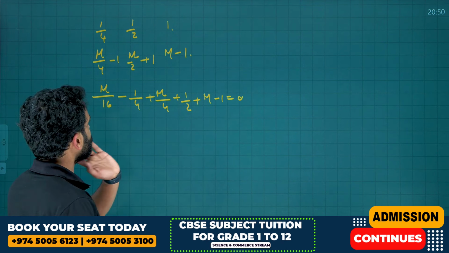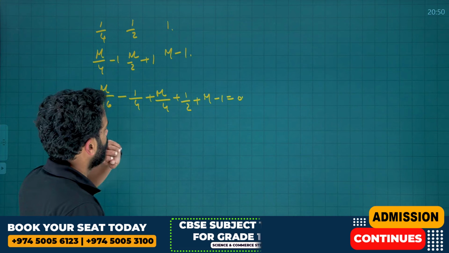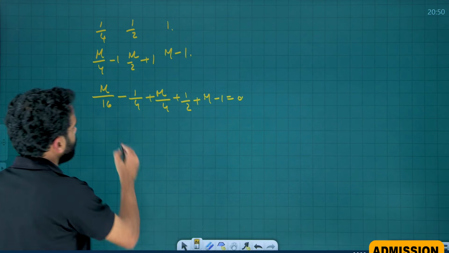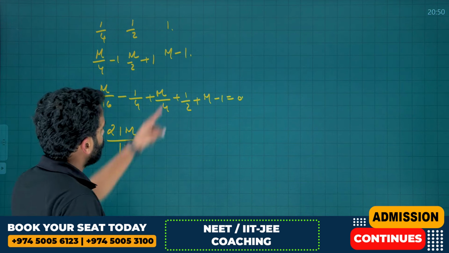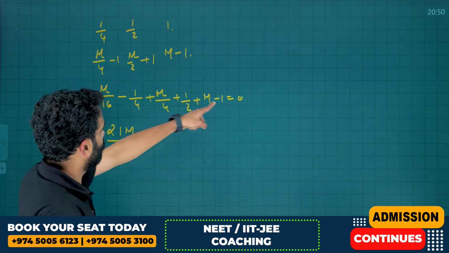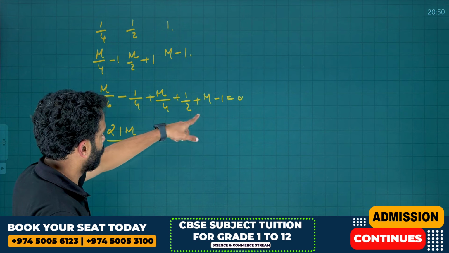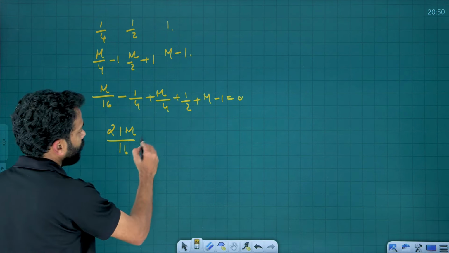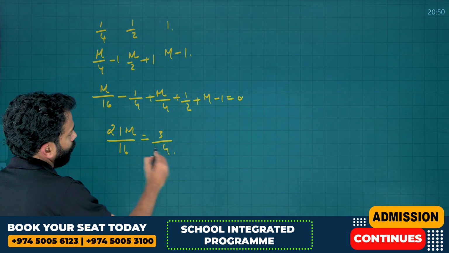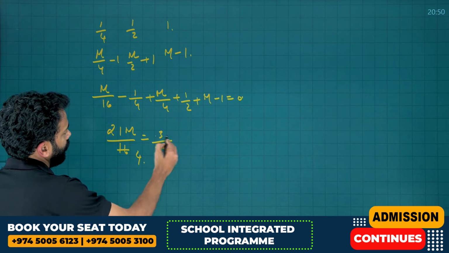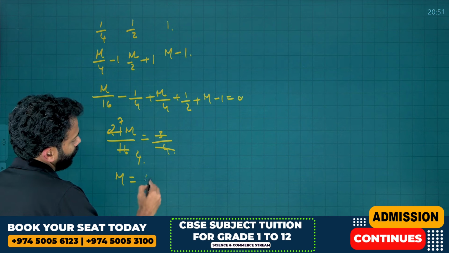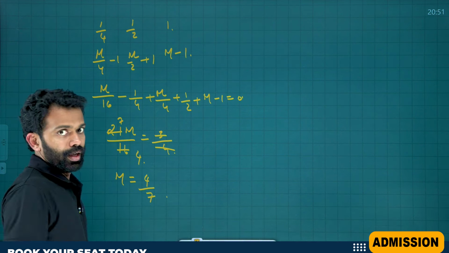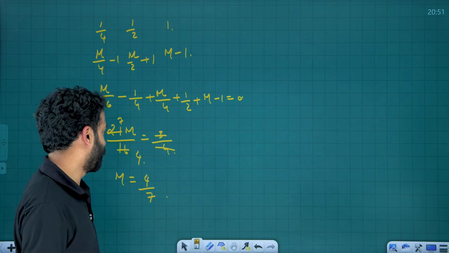So, 4, 16, 20, 21, that is 21 mu by 16, and 2 by 4, that is 4 by 4, that is minus 5 by 4, is equal to 3 by 4. Okay, the 4 got cancelled, and this is 7, that is mu is equal to 4 by 7. Mu is equal to 4 by 7.